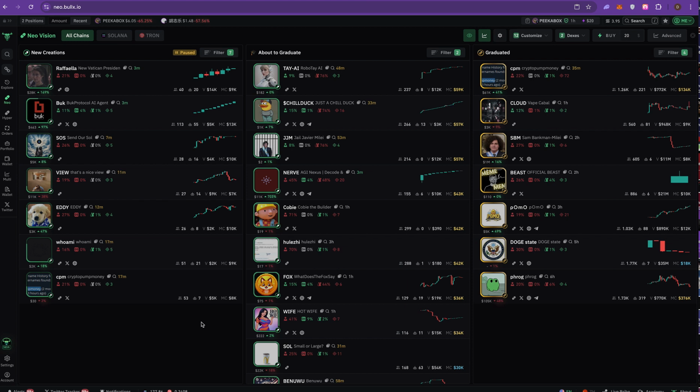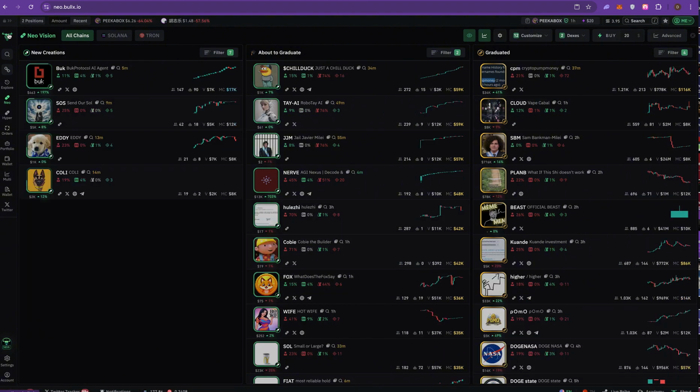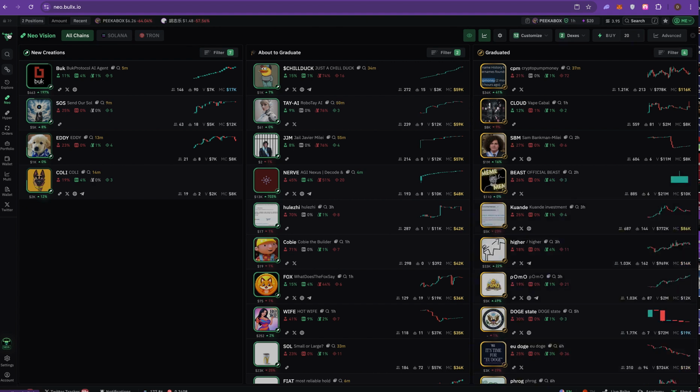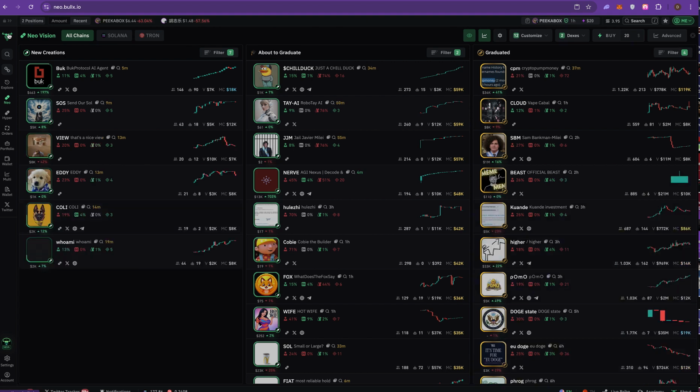Because I trade meme coins all the time, I've been trying out different platforms lately. I dabbled with Photon a little bit, but I really didn't like it. So I got into BullX and it became my trading platform for a long time. So we'll start with BullX and I'll give you the pros and cons that I have for it after using it for a while.